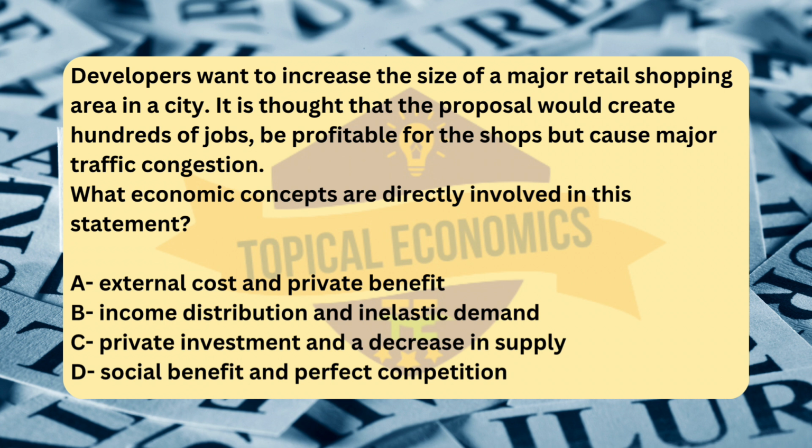Analyzing the other options. Option B, income distribution and inelastic demand. Income distribution refers to how income is divided among different groups in society, and inelastic demand refers to a situation where the quantity demanded of a good does not change much in response to a change in price.